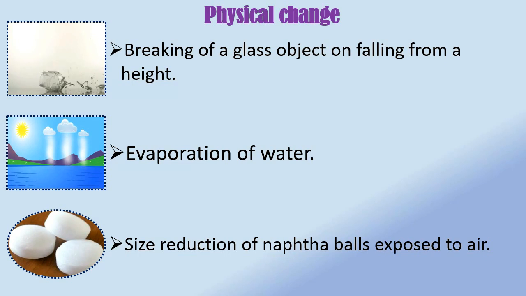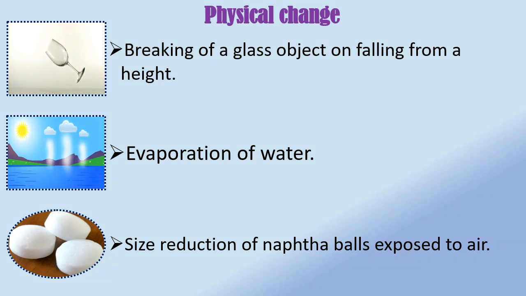Let us see some more examples of physical change. Breaking of a glass object on falling from a height is a physical change because when a glass object breaks, no new substance with different chemical properties is formed. After breaking also, glass remains glass. Only it gets crushed into pieces.